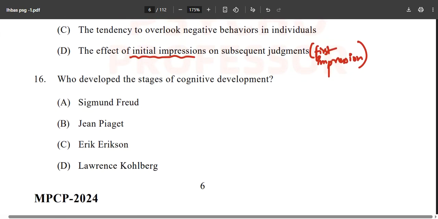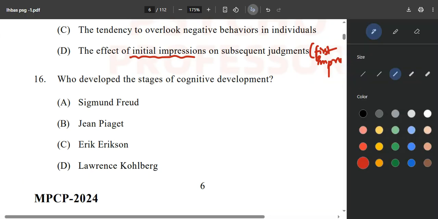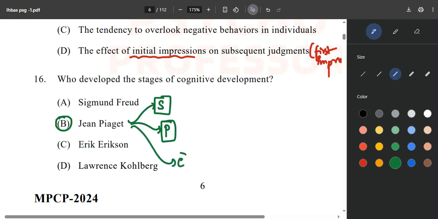Next question: who developed the stages of cognitive development? This is a very important question, and you will find it coming up shortly in your exam as well. Who developed the stages of cognitive development? Options given are Sigmund Freud and others, but obviously everyone knows it is Jean Piaget. Now what are those stages? First of all is the sensorimotor. Second is the pre-operational. Third is the concrete operational.